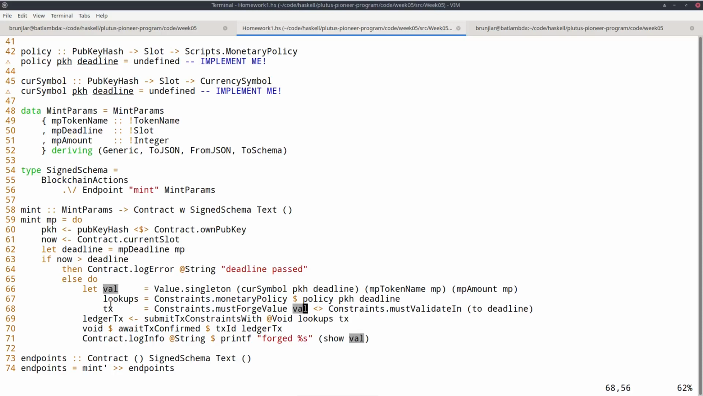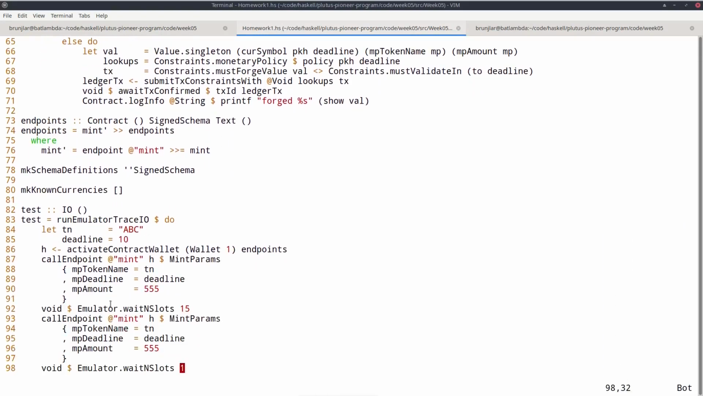And the only difference is now, in addition to this forge constraint, I also have a must validate in constraint where I use as slot interval, up to the deadline. So that should be good because the current slot is not after the deadline, so the current slot should be included in this. And the rest is as before.